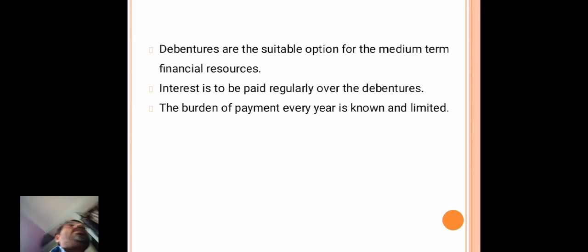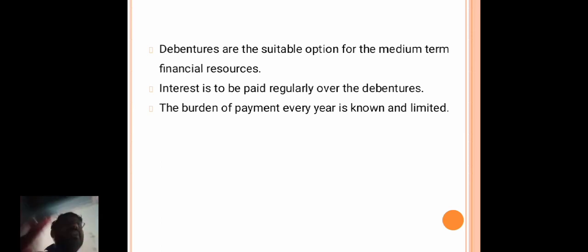The burden of payment every year is known and limited. The directors or the management know the burden of this interest or debenture amount. At the expiry, the debenture holder will get the total amount.